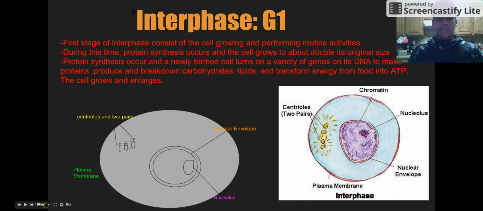The first stage of interphase, G1, consists of the cell growing and performing routine activities. During this time, the beginning of protein synthesis occurs and the cell grows to about double its original size. Also, the cell grows and enlarges.